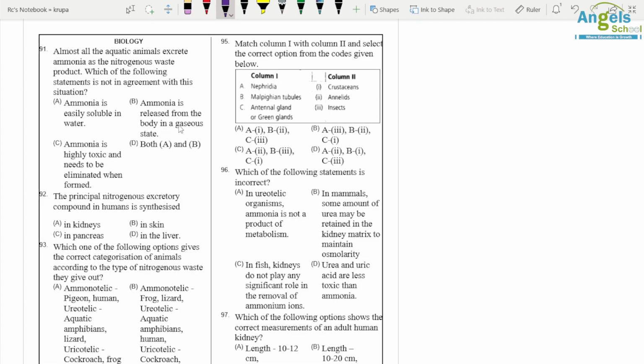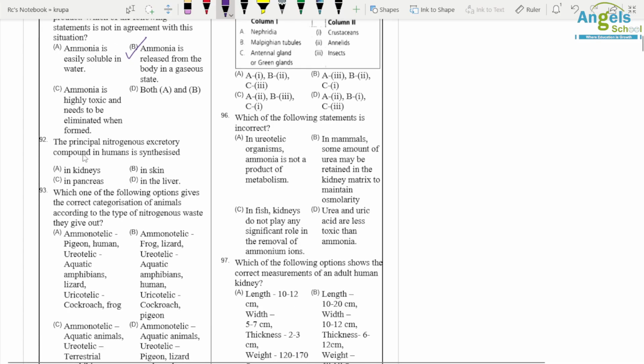Ammonia is released from the body in a gaseous state. Ammonia is highly toxic and needs to be eliminated when formed. So option B is not a correct statement, or not in agreement with this situation.